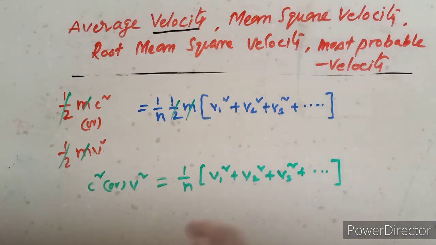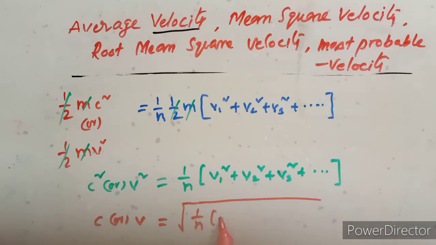So this equation can be written as c or v equals, here square is cancelled, under root 1 upon n times v1 square, v2 square, v3 square.